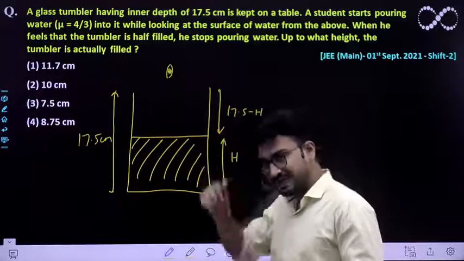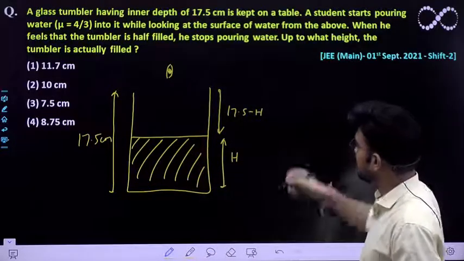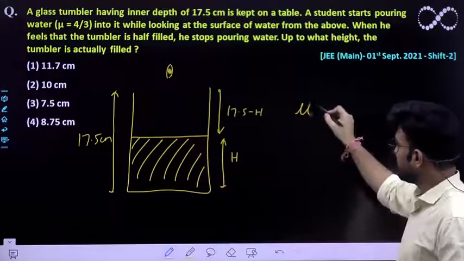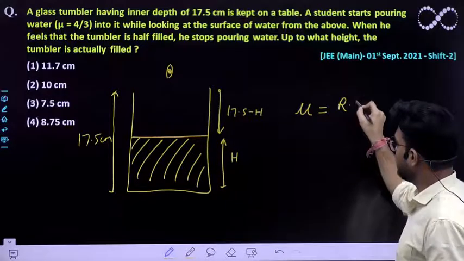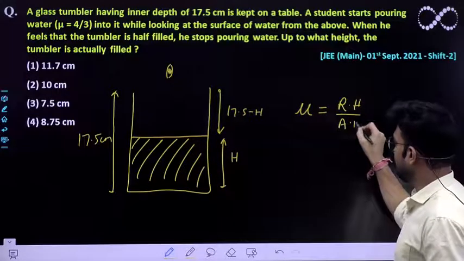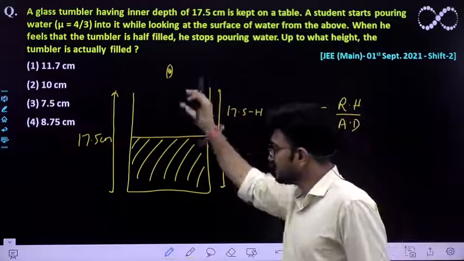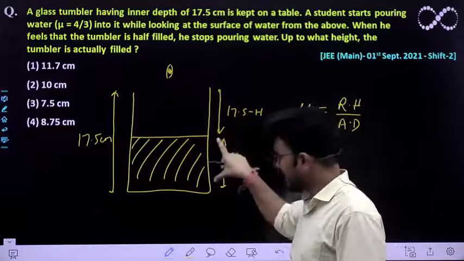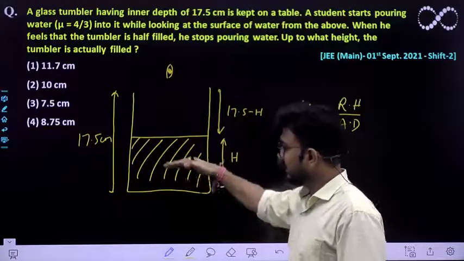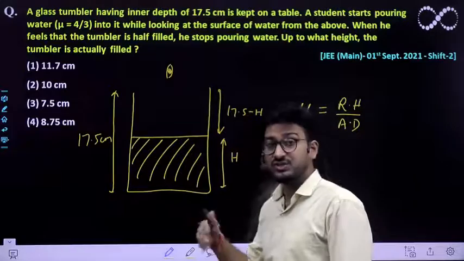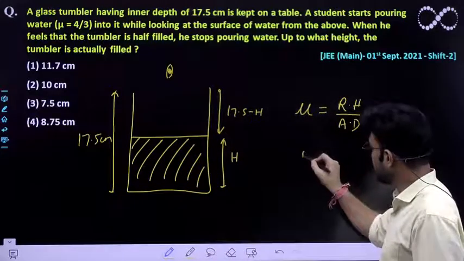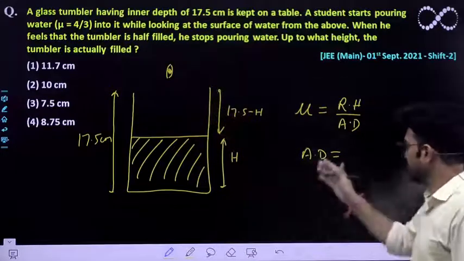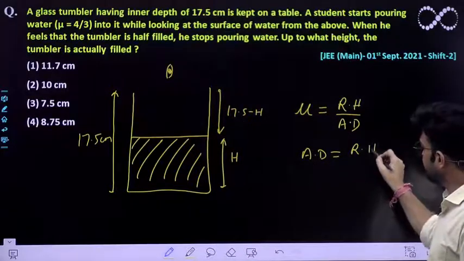We already know the equation in which the refractive index of any medium must be equal to real depth by apparent depth. So if a person sees the bottom from above, this h depth, which is the actual depth, must be seen higher. It appears shallower. So this apparent depth is the depth which appears to a person from above, and it must be equal to real depth by mu.